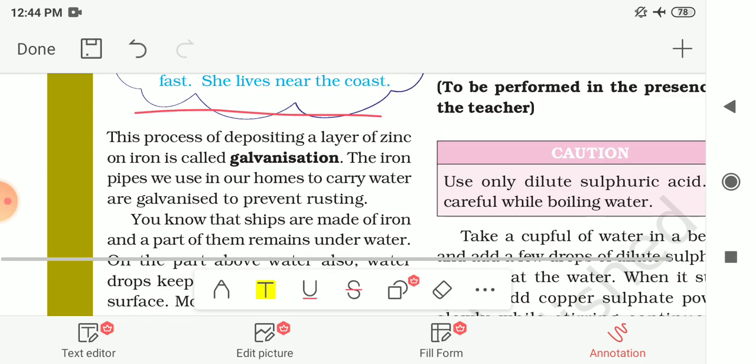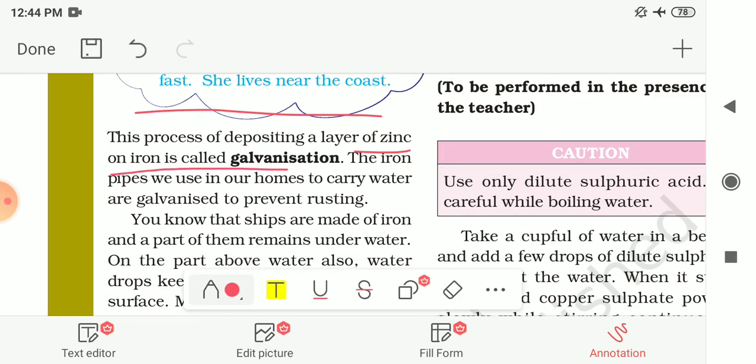And this process of depositing a layer of zinc on iron is called galvanization. As we had seen, to prevent the rusting, we can also apply another metal layer on the iron article. The iron pipes we use in our homes to carry water are galvanized to prevent rusting. As these pipes are carrying water, and we had seen that in the rusting process, water played a main part, so these pipes are galvanized.